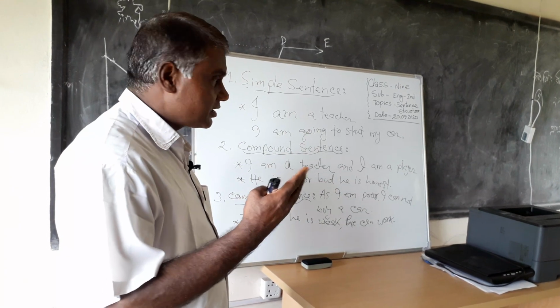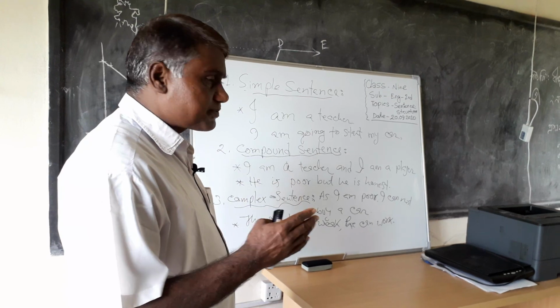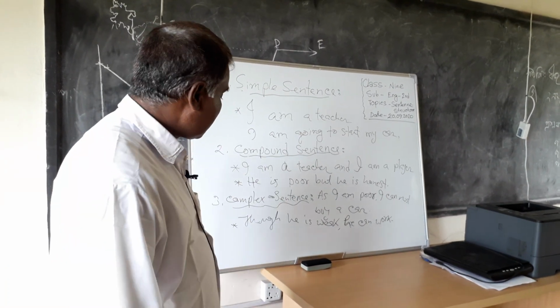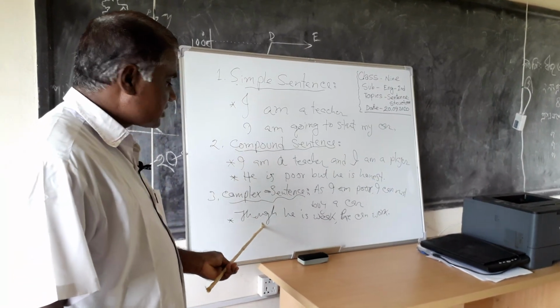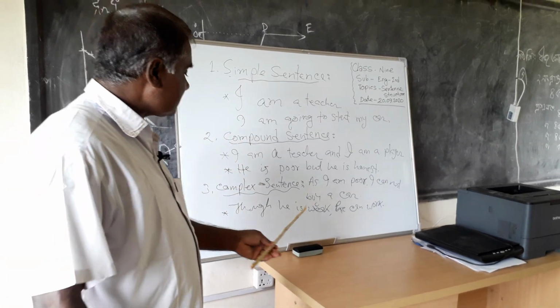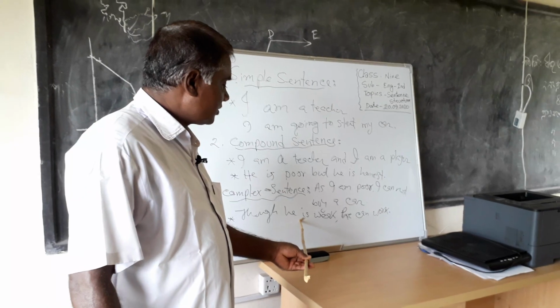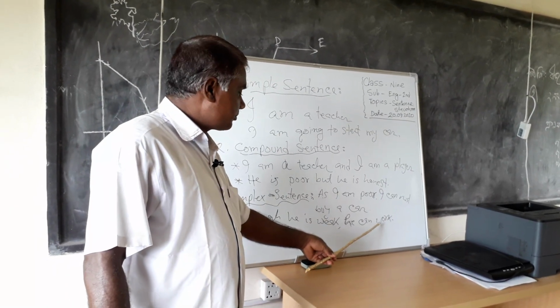The principal clause is a part of this sentence. It can express the total meaning of it, but the subordinate clause cannot express the total meaning of it. The subordinate clause depends on the meaning of the principal clause.